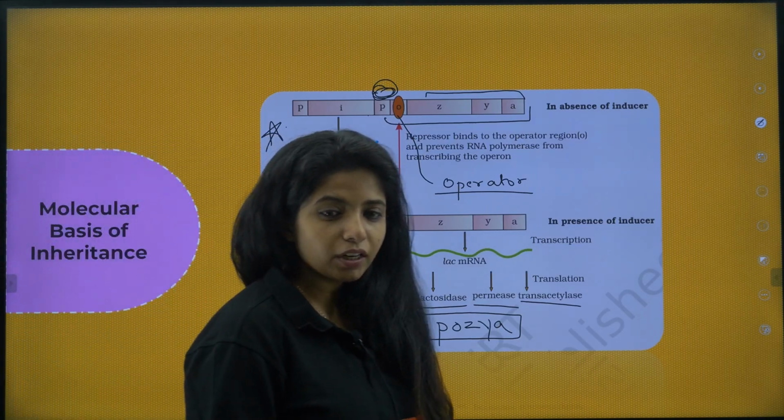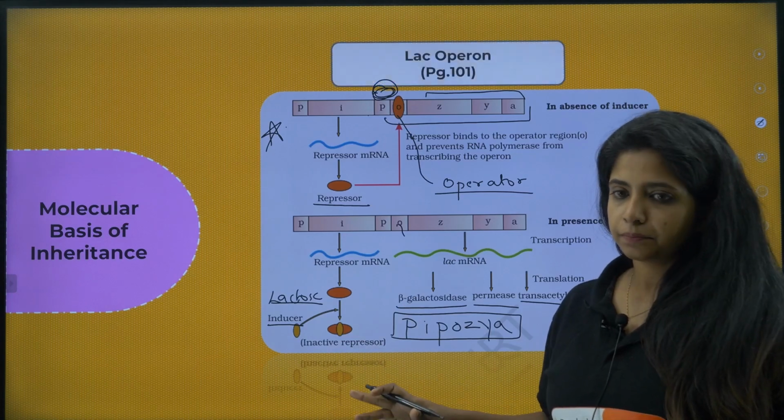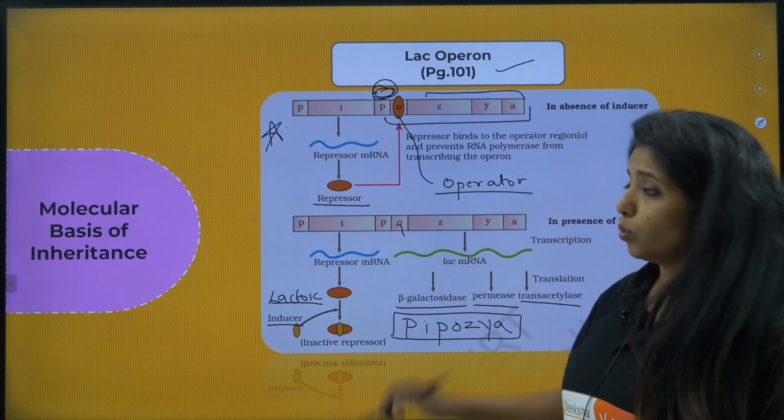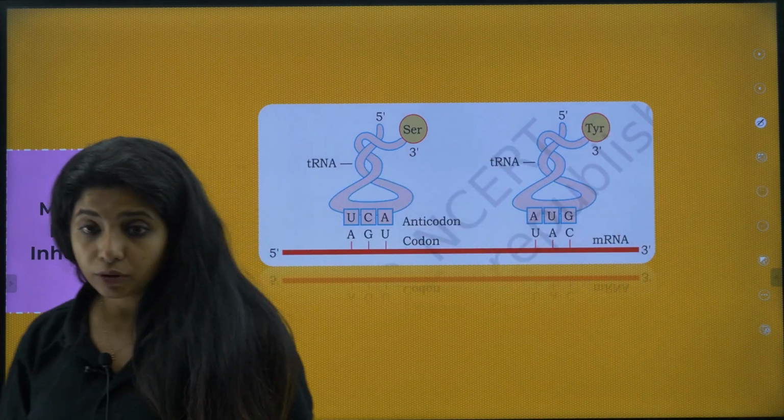Okay. So in molecular basis of inheritance, these are the things that are really, really important. Lac operon on page number 101. Cool. Put a star mark there. Now one more thing is there.